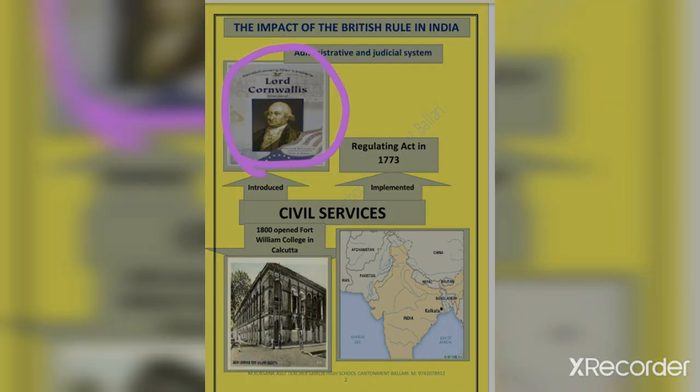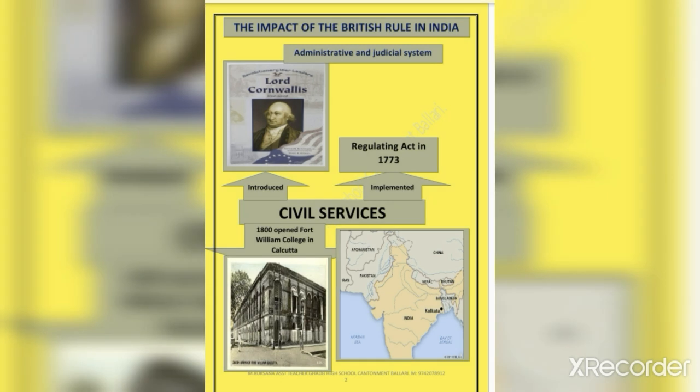The system of appointing employees for the purpose of trade was done by the East India Company from the beginning. The company also provided permission for private workers to trade.